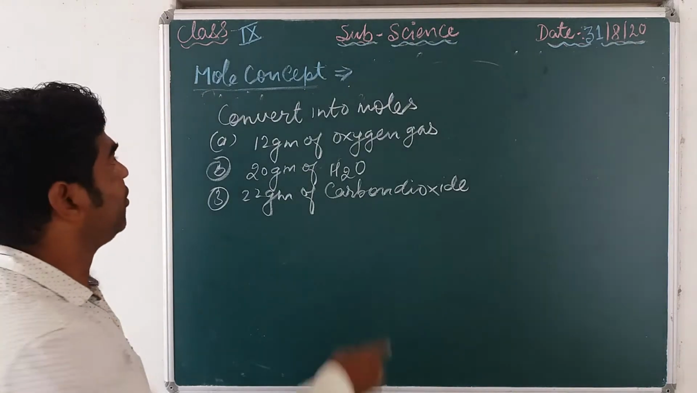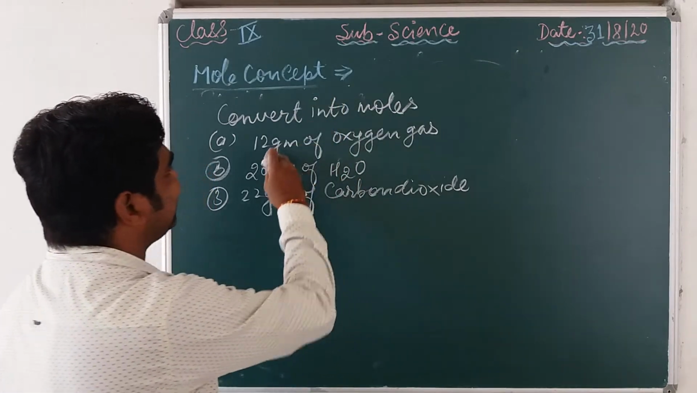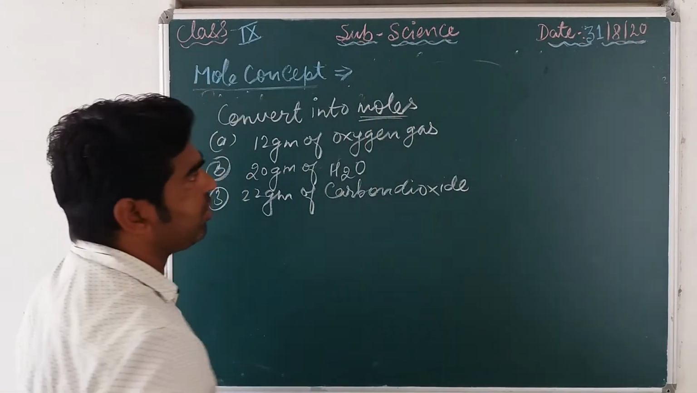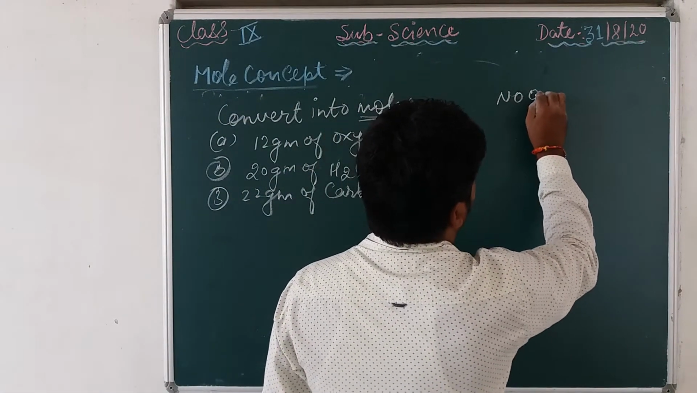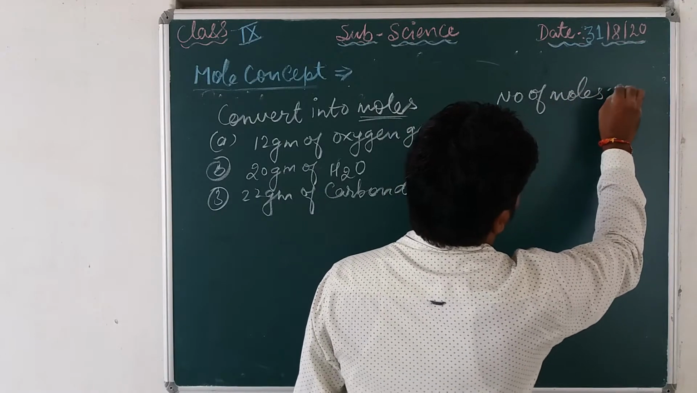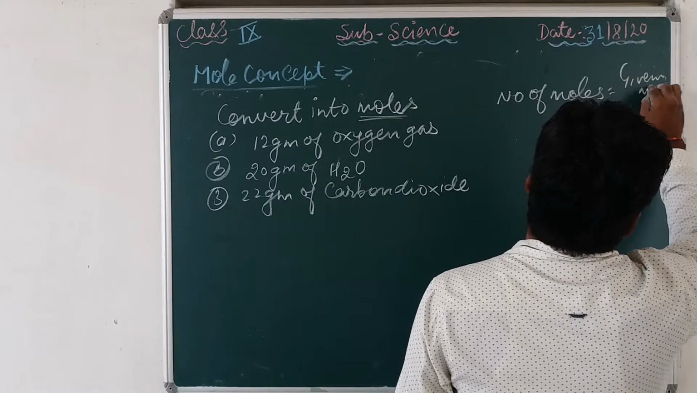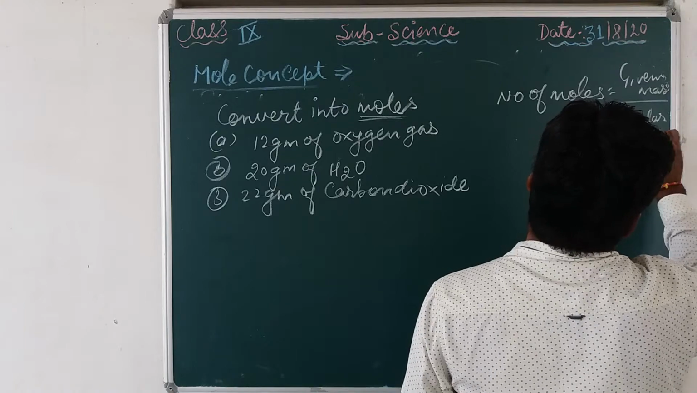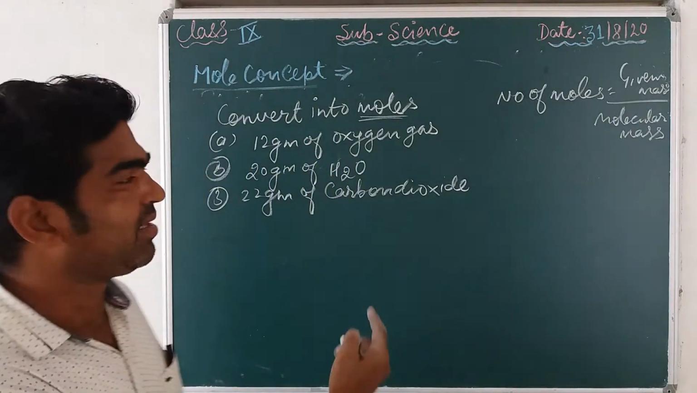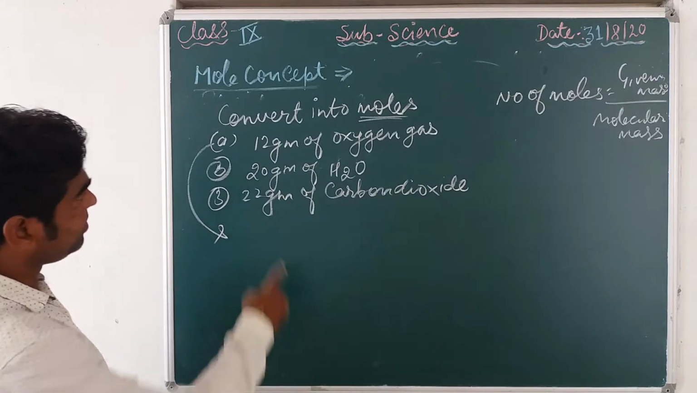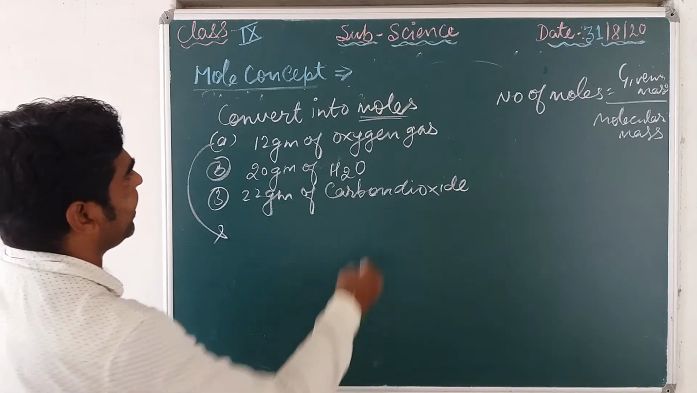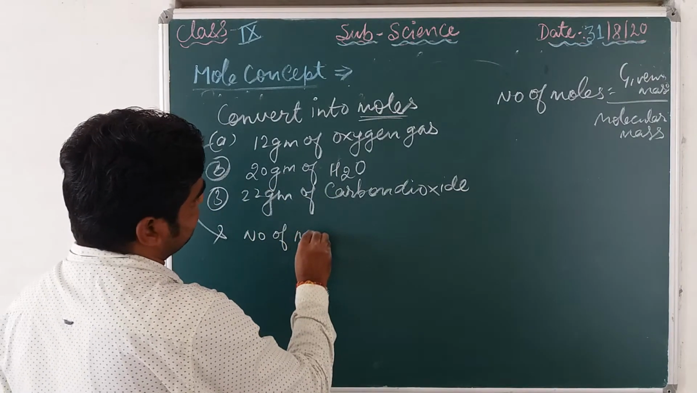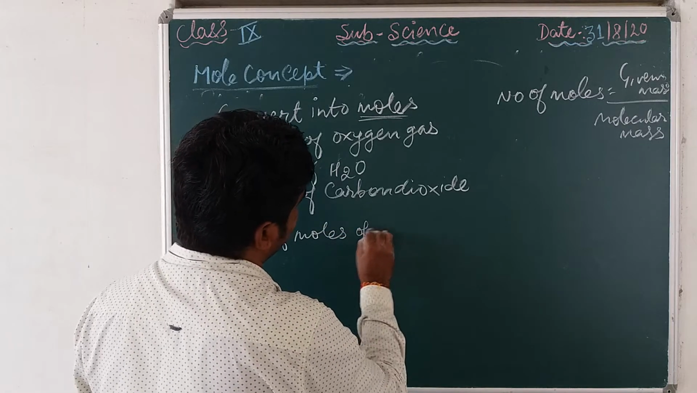Now here we want to convert into moles. It means that this mass is given and you have to convert it into moles. As we know, the number of moles is equal to given mass divided by molecular mass. So by applying this formula we can calculate it. First we solve this one: 12 gram of oxygen gas. So we find the number of moles of oxygen.